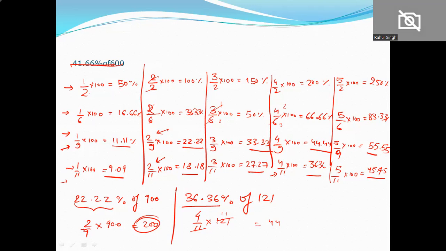Let's take next slide. Percentage to fraction. Earlier we have learned how to convert fraction to percentage. Now what about percentage to fraction? Let's say if I have 100%, इसको मुझे करना है fraction में convert. This will get rid of by taking 100 नीचे और convert करेंगे तो 1. So we can say कि 100% equal to 1 होता है.